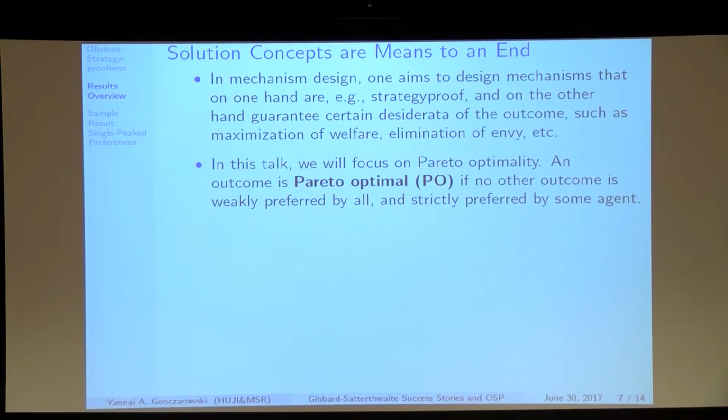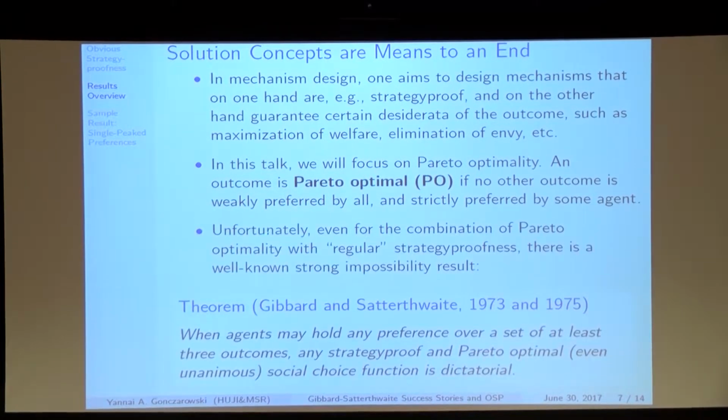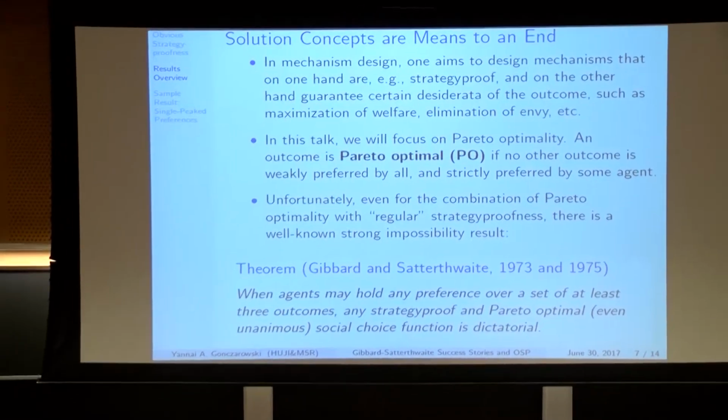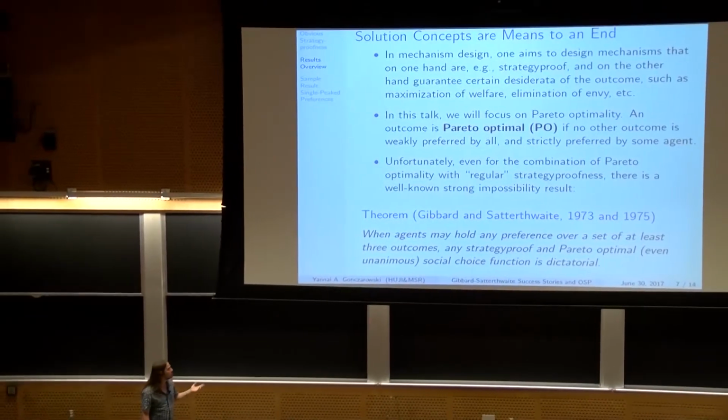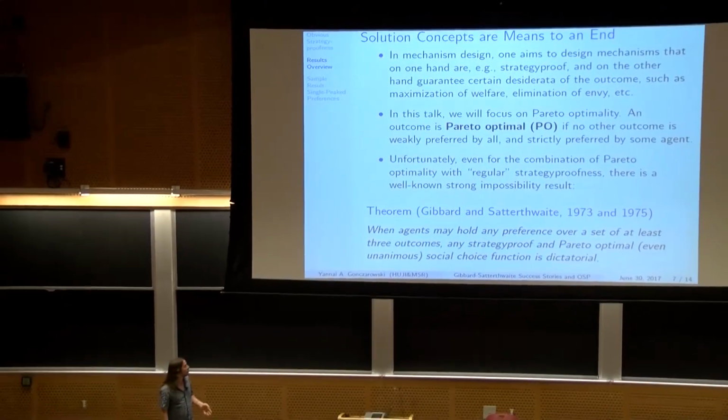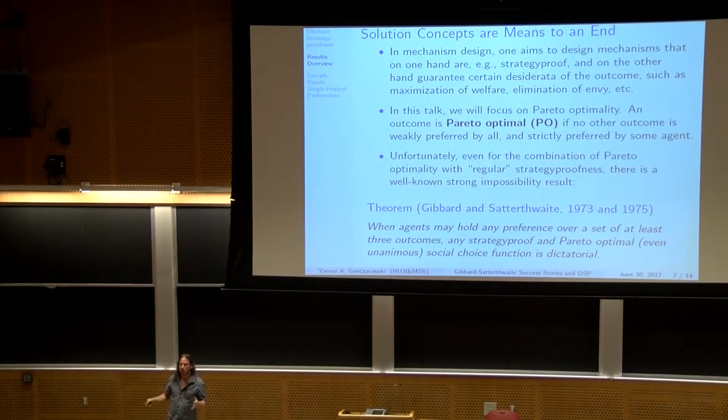In a very general sense, an outcome is Pareto optimal if no other outcome is weakly preferred by all agents and strictly preferred by one agent, and we would like a mechanism to always generate Pareto optimal outcomes. So we're going to look at Pareto optimal and obviously strategy proof mechanisms. The caveat is that even for vanilla strategy proofness, if you combine it with Pareto optimality, there is a very strong and celebrated impossibility theorem by Gibbard and Satterthwaite, saying that when agents hold any preference over a set of at least 3 outcomes, then anything that's strategy proof and Pareto optimal is in fact dictatorial.